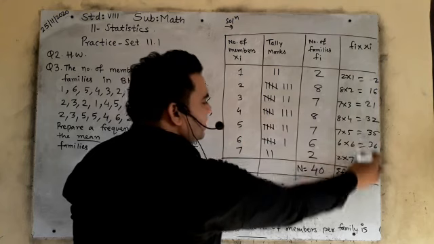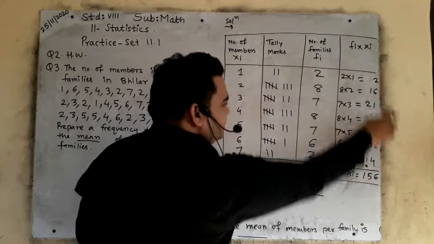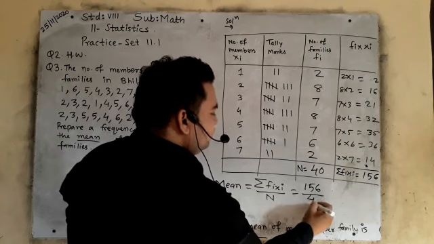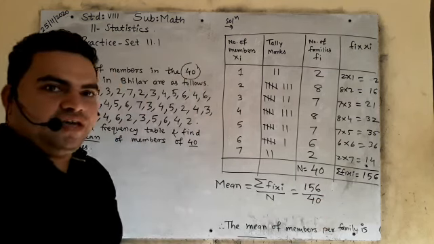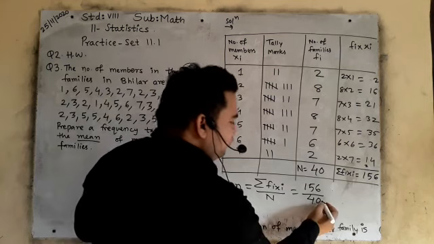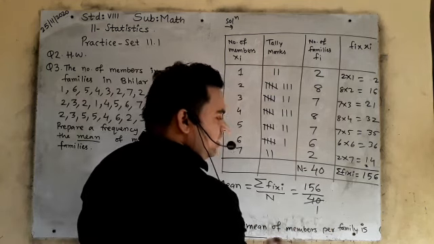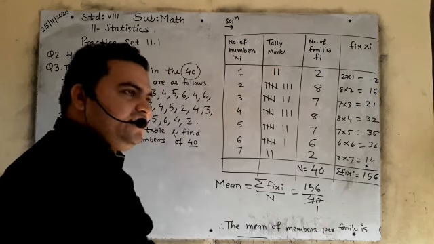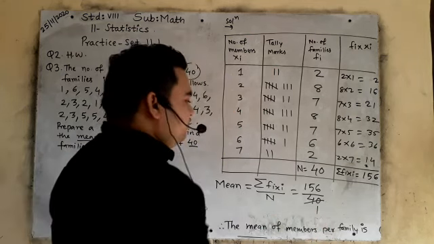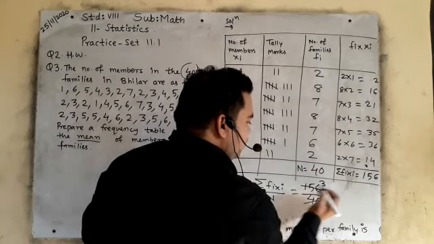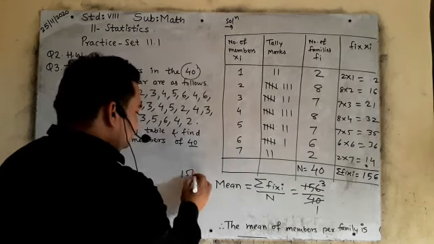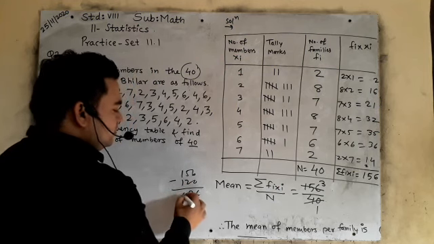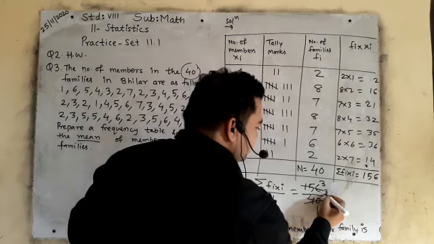So now what is the mean formula? Sigma Fi Xi, the total addition of this, that is 156, upon N. N is how much? 40. Now you will divide it. So how will you divide? 40 ones are 40, or you can divide by 2 also, no problem. 40 ones are 40, 40 twos are 80, 40 threes are 120. So 156 minus 120, how much? 36. So you will write 36.